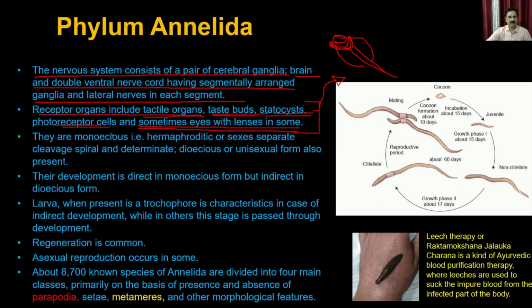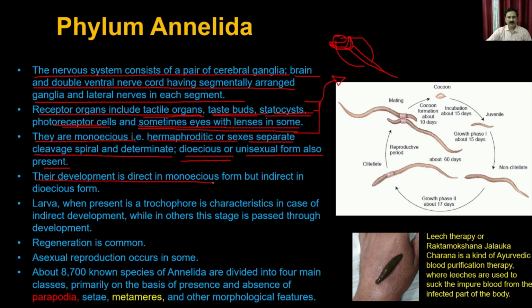They are monoecious, hermaphroditic, or the sexes are separate. Cleavage is spiral and determinate. Dioecious or unisexual forms are also present. So the animals in the phylum Annelida could be of multiple types. It could be monoecious or hermaphrodite, which means both the male and female organs are present in the same individual, or the sexes could be separate, which is dioecious, meaning the male and females are separate. For example, in the earthworm, the male and female organs are present in the same individual.